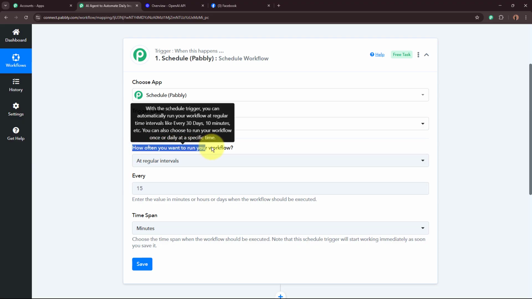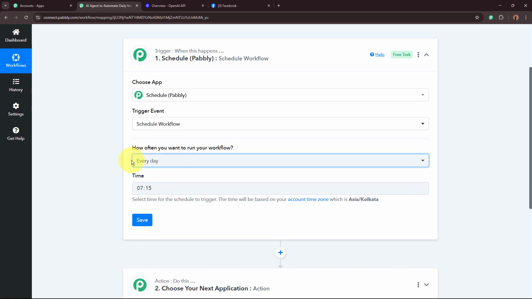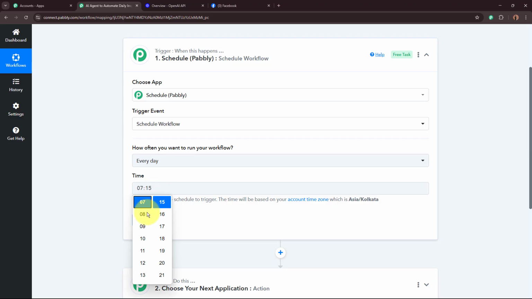Now it is asking how often do you want to run your workflow? I want to run my workflow every single day. So from the drop down, I'm going to select the option every day. Now every day at what time do we want to run our workflow? For the time, I'm going to select 10:30. So every day at 10:30, a new AI generated inspirational quote is going to be posted on my Facebook page.